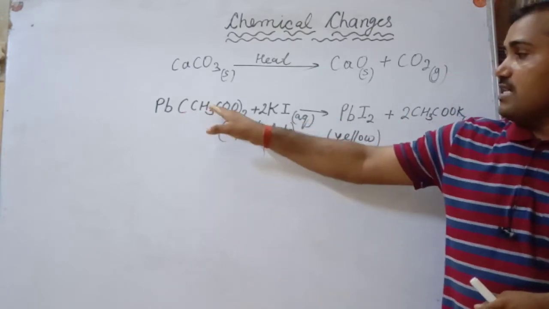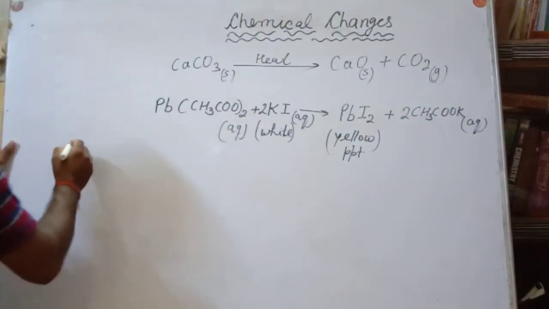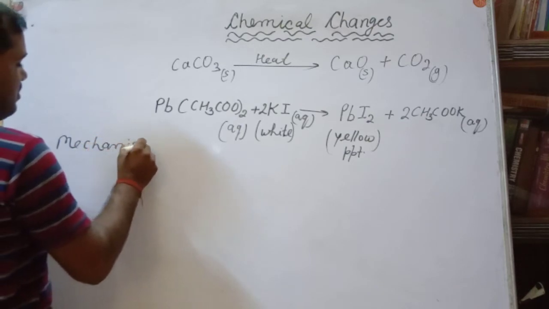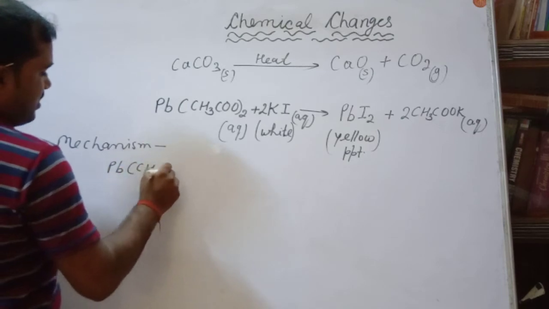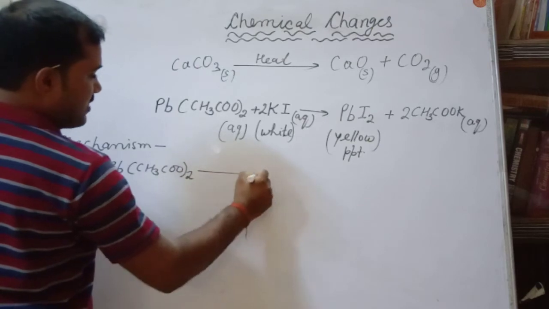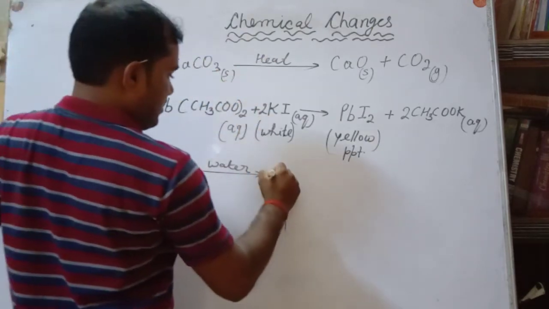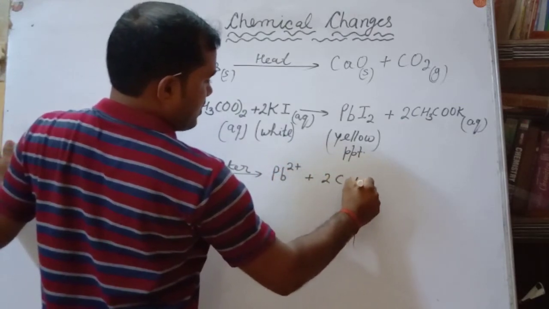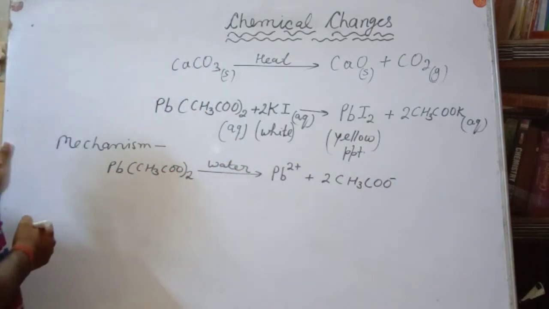But here what happened? This is lead acetate, Pb(CH3COO)2, which will dissolve in water. It will ionize and become Pb2+ plus 2 molecules of CH3COO minus, acetate and lead ion.